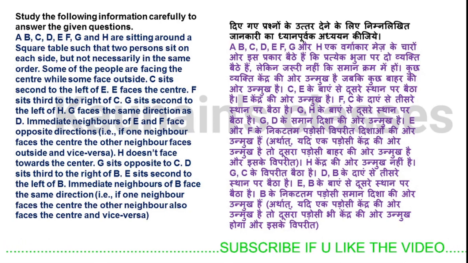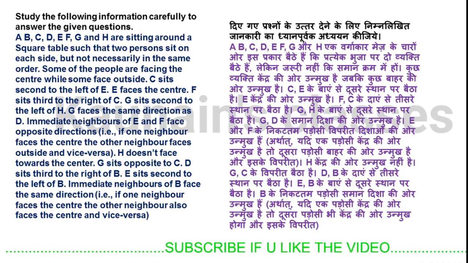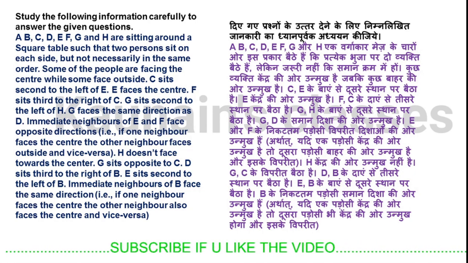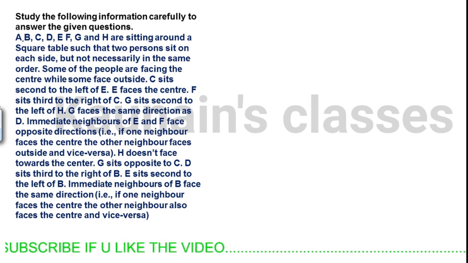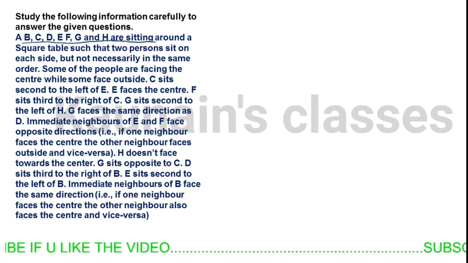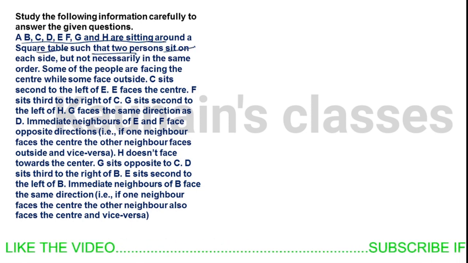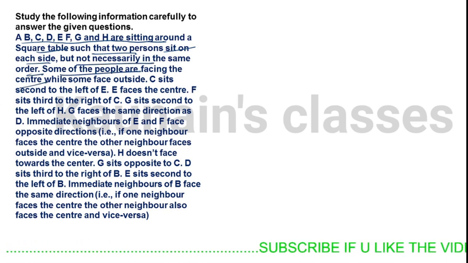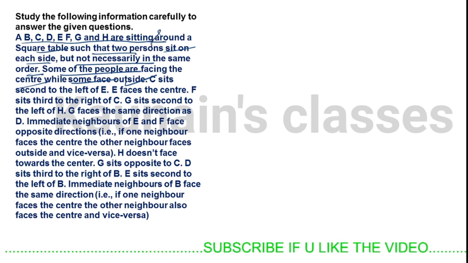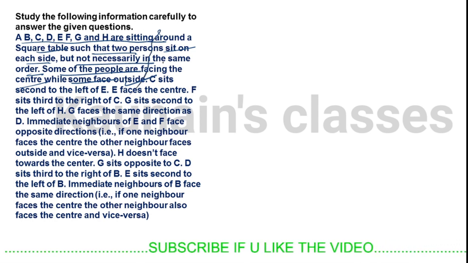This is a square sitting arrangement. Try to solve it, take a screenshot and try. A, B, C, D, E, F, G, H are sitting around a square table such that two persons are on each side but not in the same order. Some of the people are facing the center while some are facing outside.